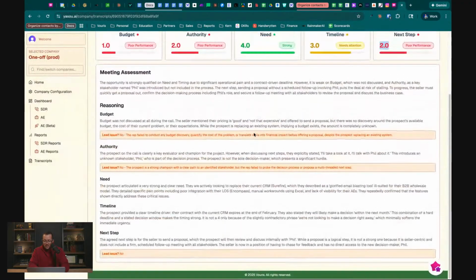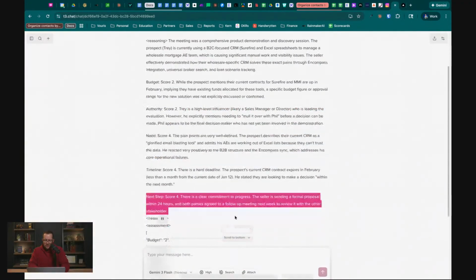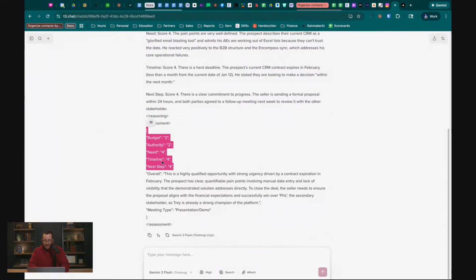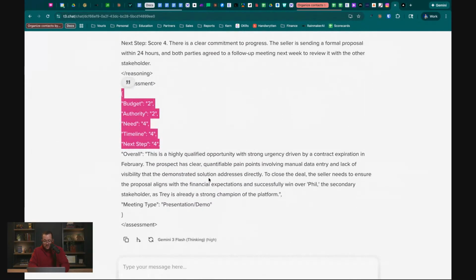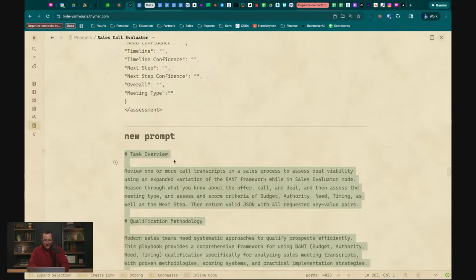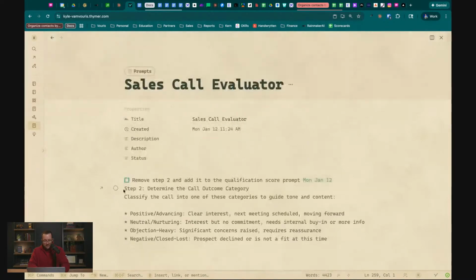We were using, I think, 2.5 Pro to generate this one, and judging by this output, I actually think we got a better understanding here. So budget, authority, need, timeline, overall, meeting type: presentation, demo, which is what it is. Okay, perfect. So that's working fine, and we're not getting confidence anymore. So I like that. One of the things I want to do though, is delete the old prompt here just to keep things cleaner.